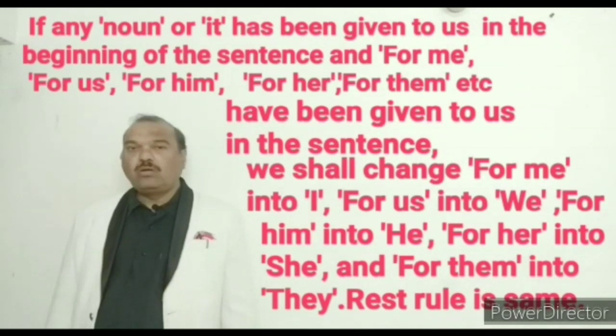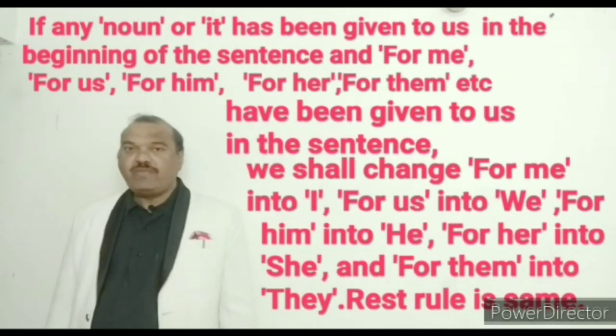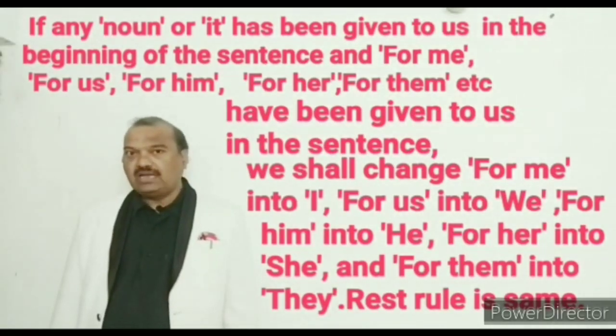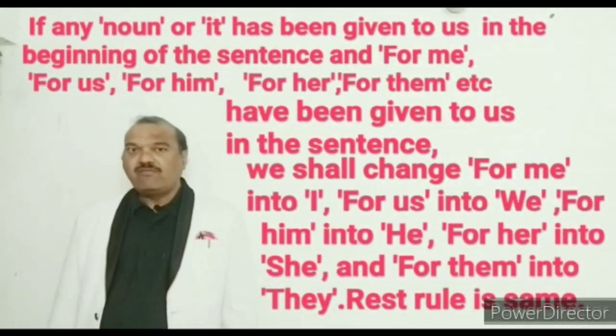If any noun or "it" has been given to us at the beginning of the sentence, and "for me, for us, for him, for her, for them" etc. have been given to us in the sentence, then we shall change "for me" into "I", "for us" into "we", "for him" into "he", "for her" into "she", and "for them" into "they". The rest of the rule is the same.